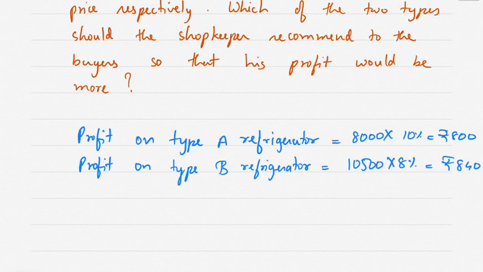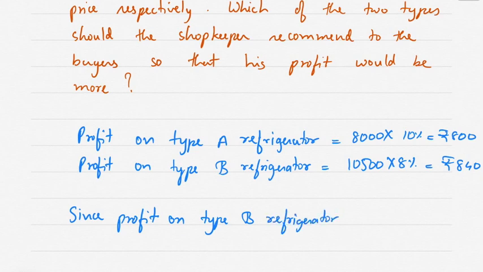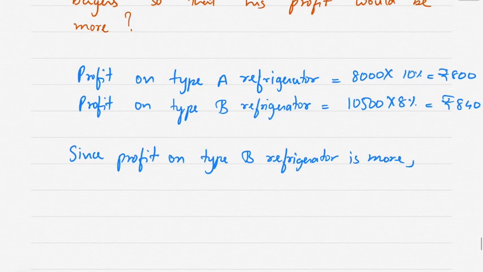Since profit on type B refrigerator is more, it is to be recommended.